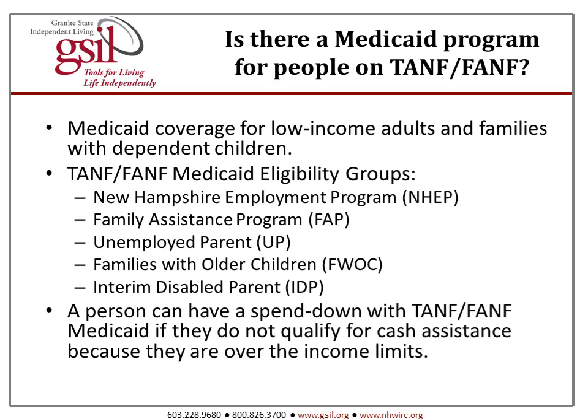Is there a Medicaid program for people on TANF or FANF? Medicaid coverage for low-income adults and families with dependent children. Under the TANF and FANF Medicaid eligibility groups, there's New Hampshire Employment Program, the Family Assistance Program, Unemployed Parent, Families with Older Children, and Interim Disabled Parent. A person can have a spend down with TANF, FANF Medicaid if they do not qualify for cash assistance because they are over the income limits.